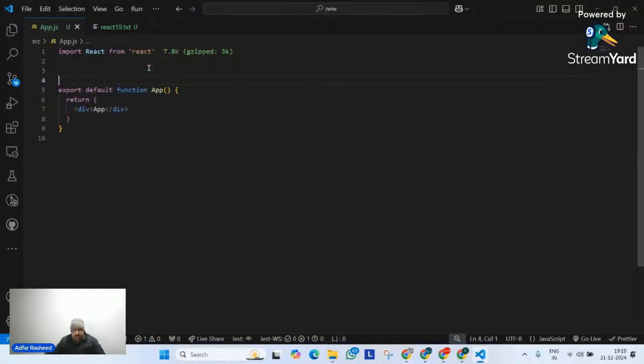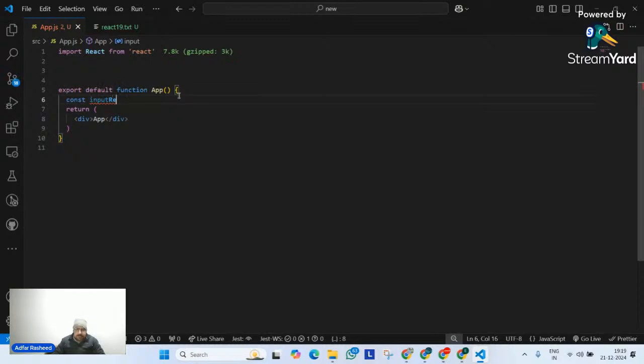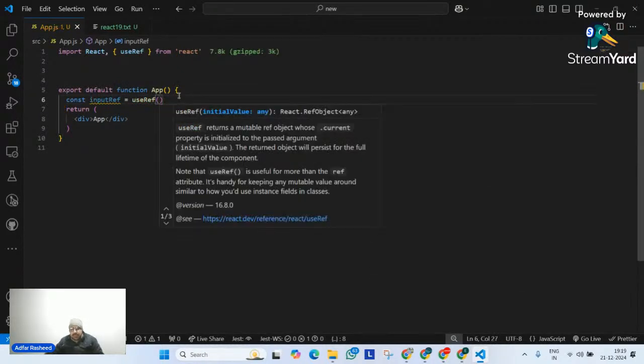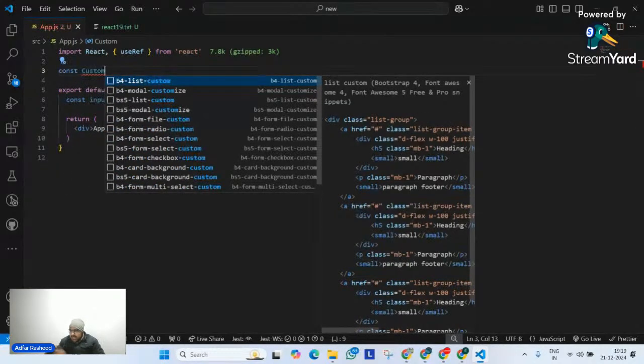Let me do one thing. Let me create a child component here. Although before I create a child component, let me define a small ref inside the parent app. So let's say const inputRef equals useRef, like this. And then I will simply create a forward ref child, to which I will try to transfer this ref, inputRef. So let me go here and create a component, let's say custom component, my component. Any component, whatever you want.